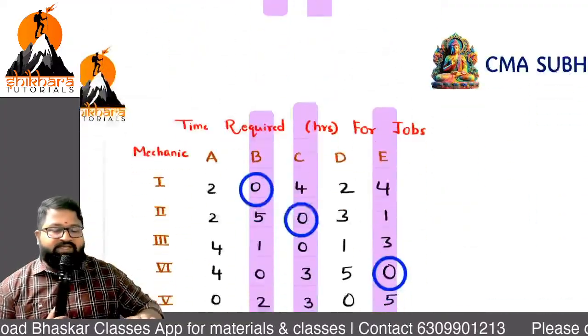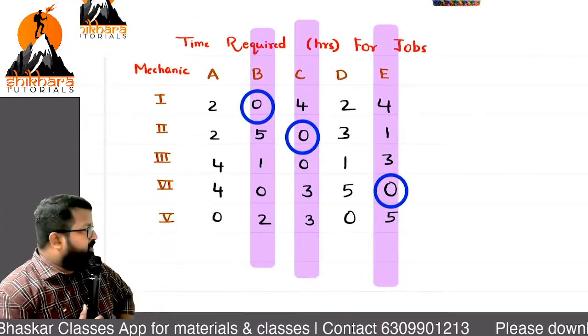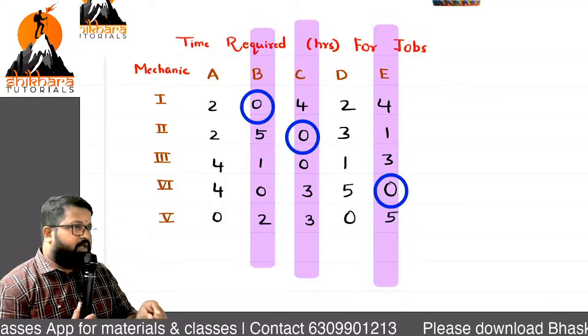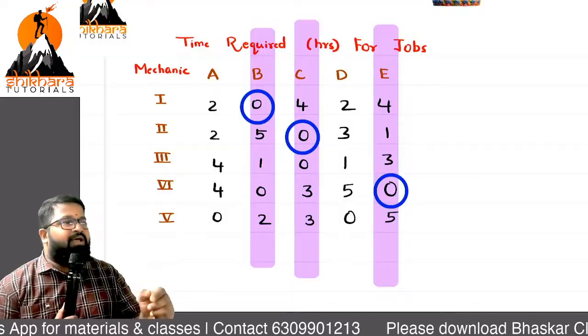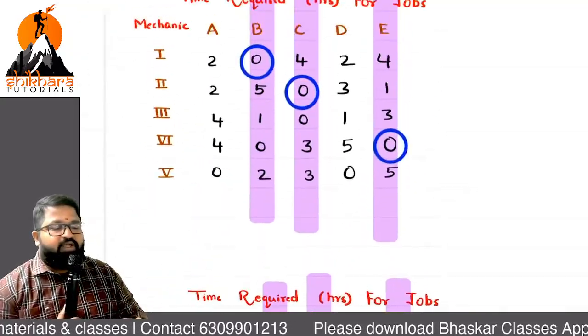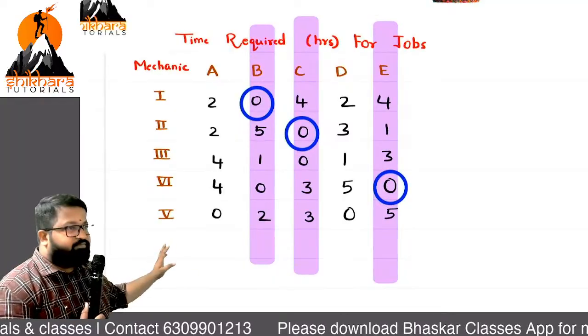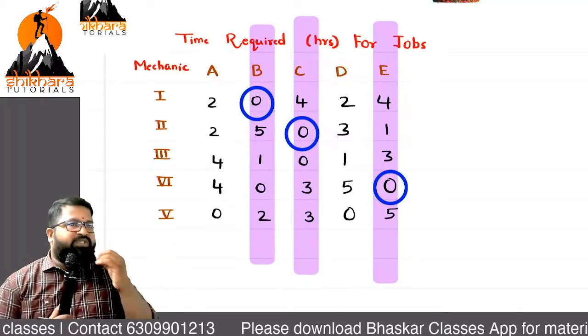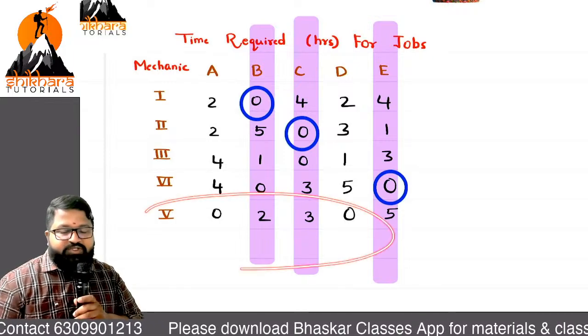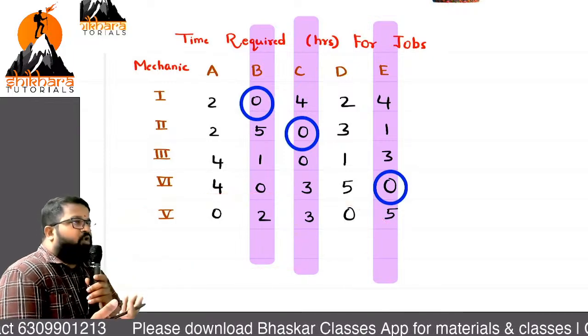And now what is the second scenario? I identified the next zero. The next zero is in the 4th row. I marked it and I cancelled the respective column. Once this is done, all the rows are cleared. But now which is pending? There is a last row, but it has how many zeros? 2 zeros. It is of no use for us.